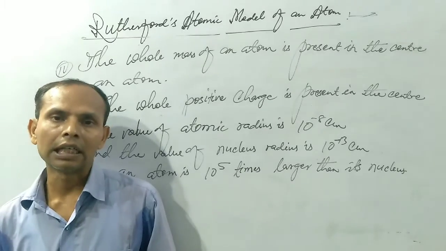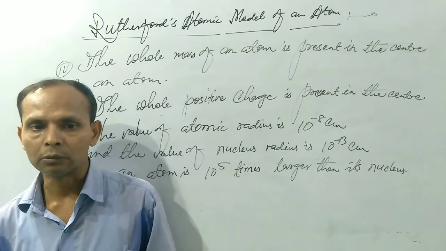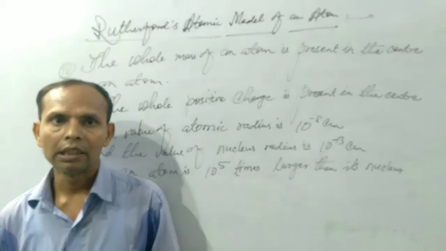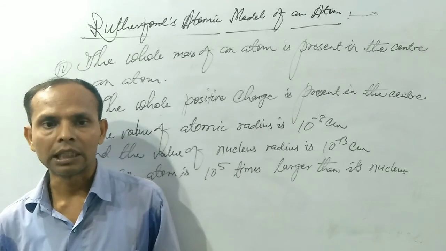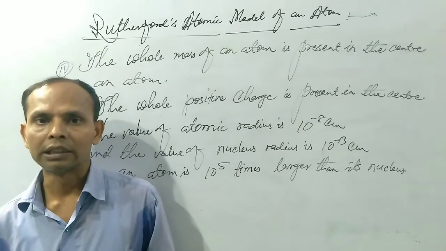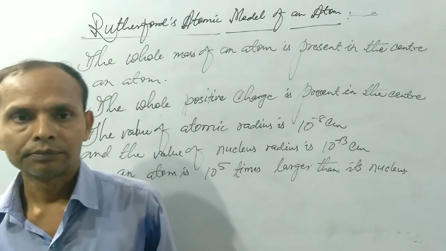So in the next class we have to study the next atomic model, Niels Bohr's atomic model. Before it we have to know what isotope, isobar and isotones are, as well as atomic number and mass number. Thanks.